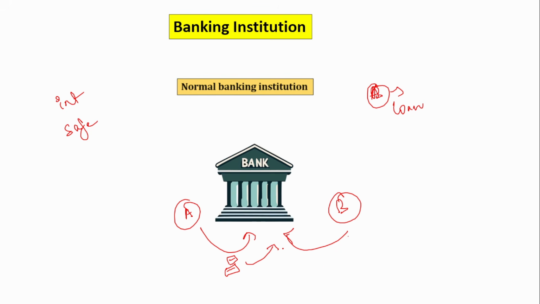This money from the bank will go to the borrower. This is how the bank works. It acts like a bridge between the depositors and the borrowers. It will give interest to the depositors, and it will collect interest from the borrower. This is the traditional working of a bank.